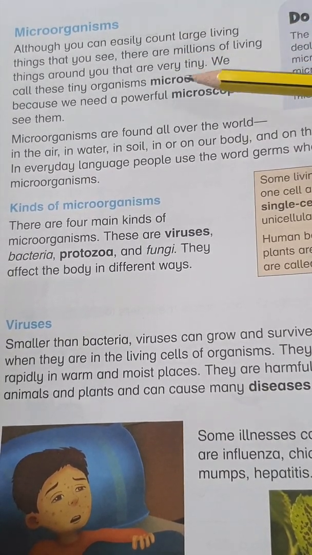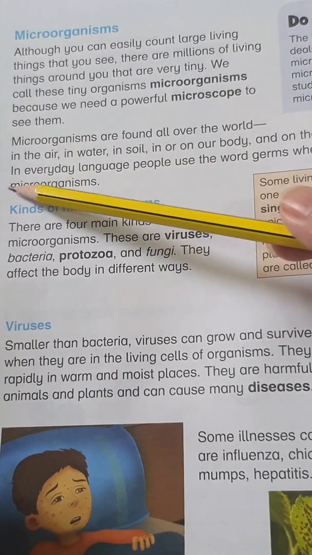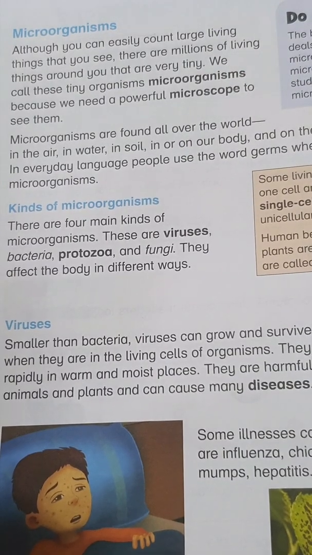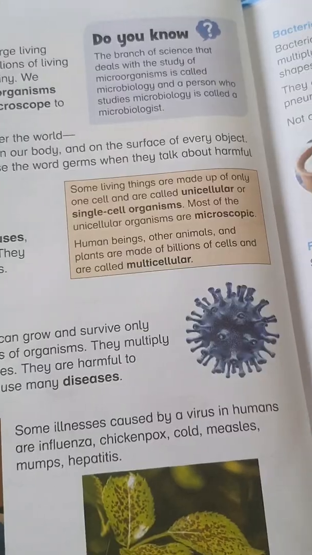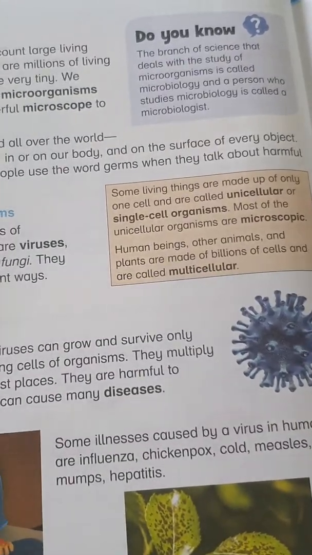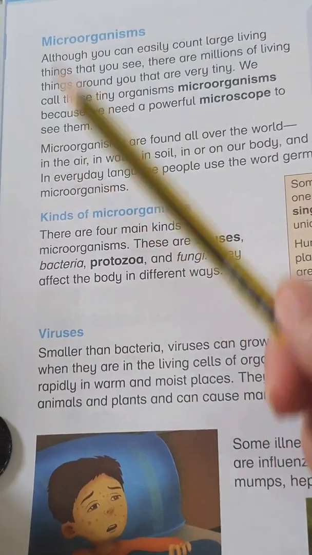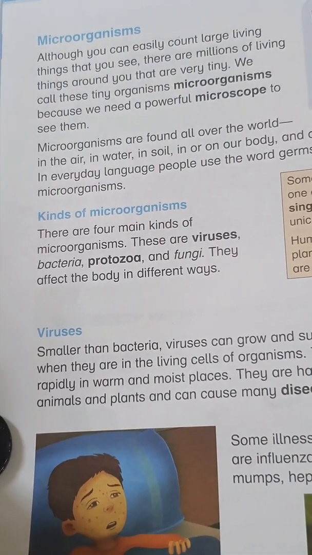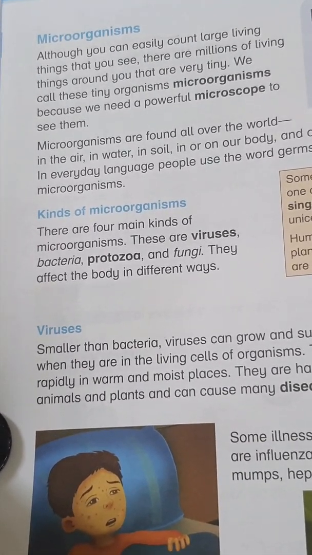So microorganisms are found all over the world: in the air, in water, in soil, on our body as well, and on the surface of every object. Now, what is the surface of every object? In the air, it's like pollen, small pollen grains from plants, which make us sneeze sometimes.